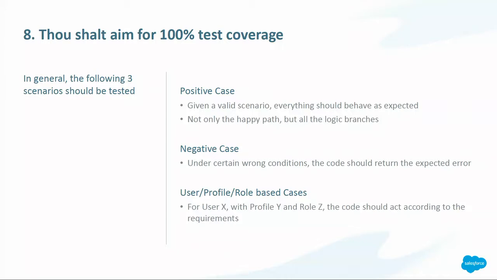And the last one is the user profile or role. And this is very important because sometimes we are coding our classes, and sometimes the classes execute with permissions that our users might not have when they are using our application, and we might get errors later.